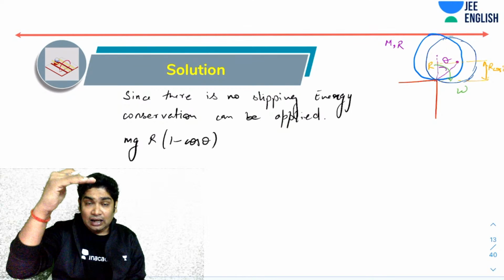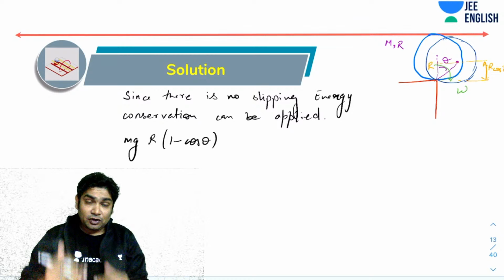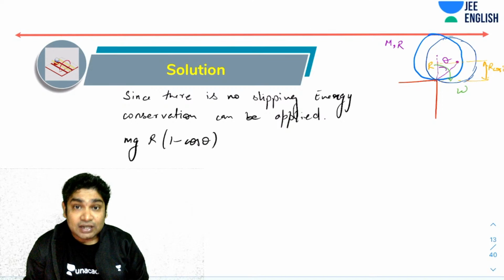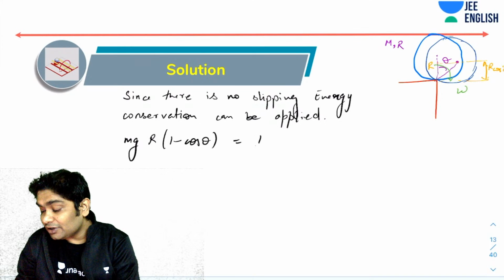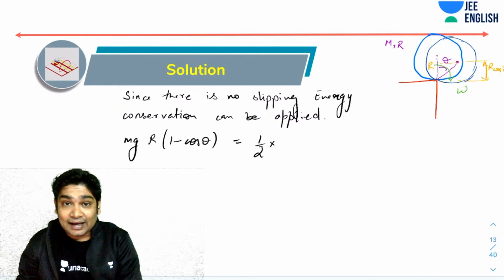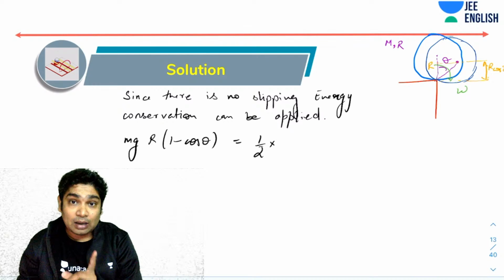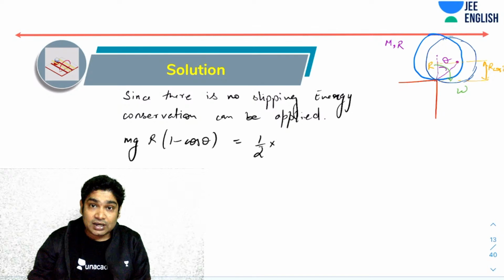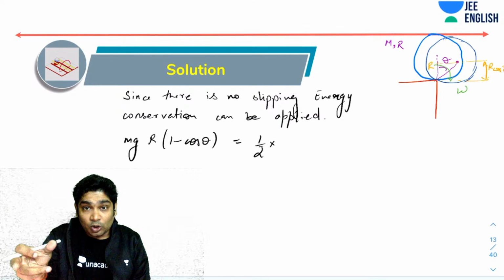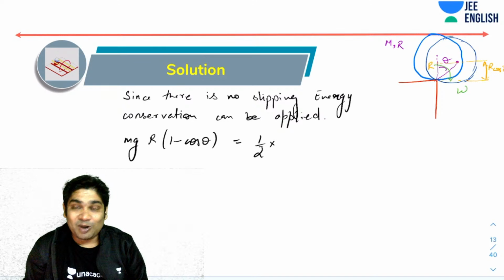It has come from a height r to a height of r cos theta. So the potential energy lost is this. This should be equal to the gain in kinetic energy. The gain in kinetic energy would be half I about the axis of rotation times omega squared. Please remember, because this is a pure rolling case, there is pure rotation about this point O, with no slipping.